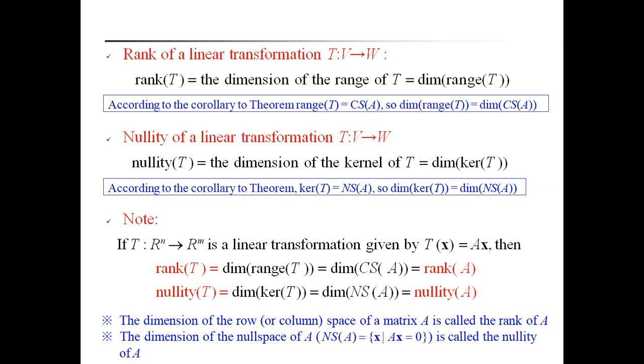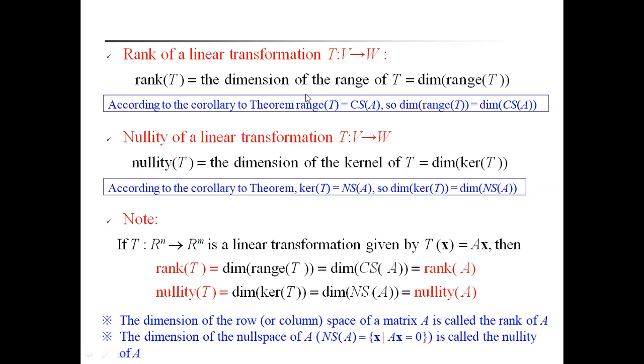Let T be a mapping from V to W, where V and W are vector spaces. Then the rank of T is equal to the dimension of the range of T. Already in the previous lecture, we saw the definition of the range of T. That means the dimension of the range of T is called the rank of a linear transformation.